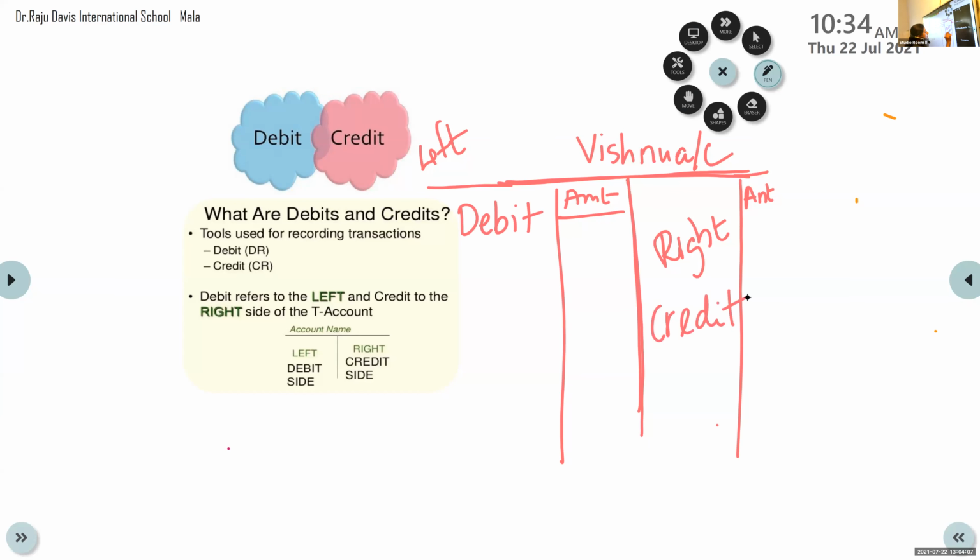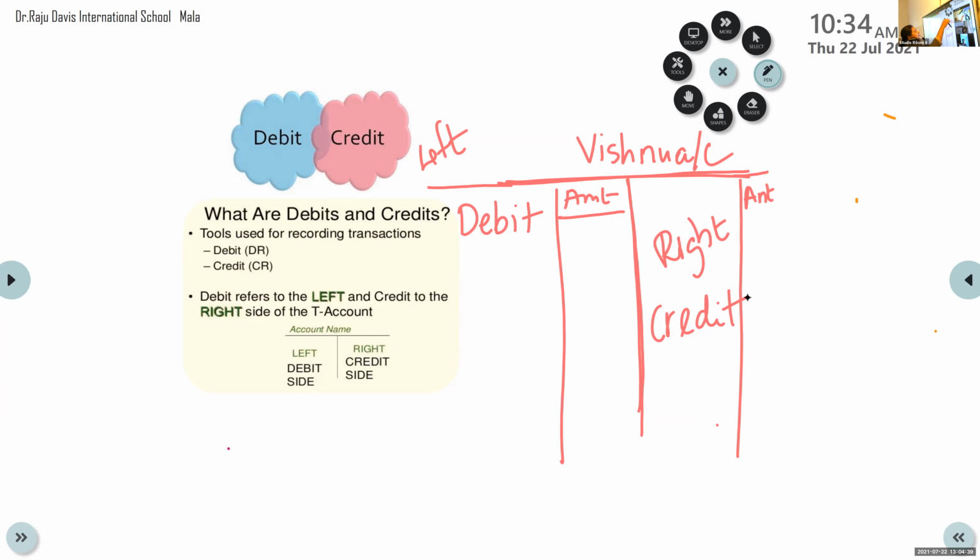That's all. So, understand that debit means it is the left side of the account, credit means it is the right side of the account. Nothing related to meaning, no meaning for it. Don't bring any meaning to it. That's what I want to say. It is just the 2 sides, debit, credit. Do you understand? They are just 2 positions maintained, left side, right side.